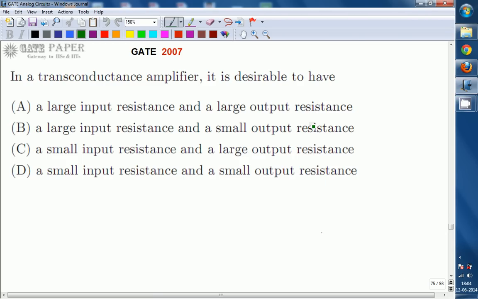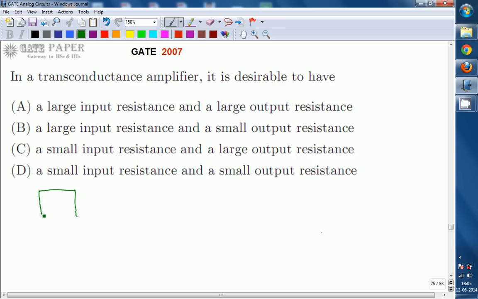Hello, we are discussing the GATE 2007 ECE paper, and this question is related to analog circuits. In a transconductance amplifier, it is desirable to have what? What are the desirable characteristics of a transconductance amplifier in terms of input resistance and output resistance? Is it large Ri or small Ri, large R0 or small R0?